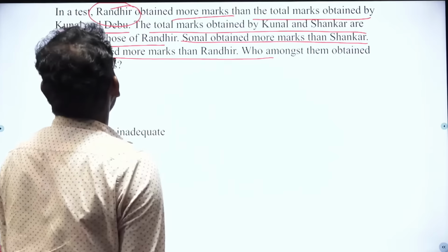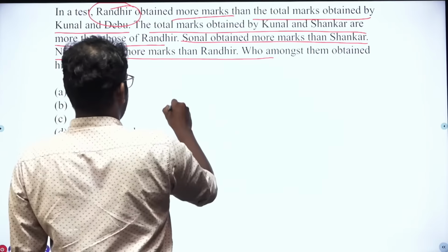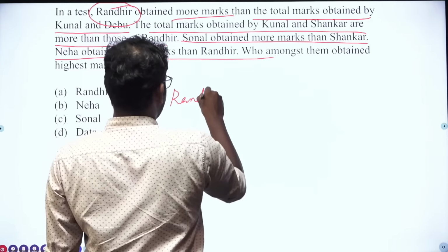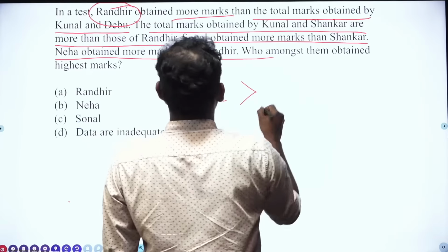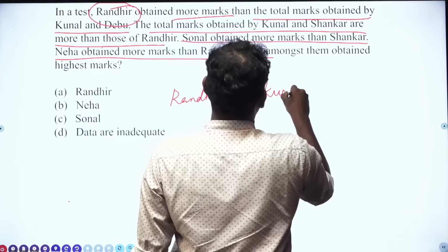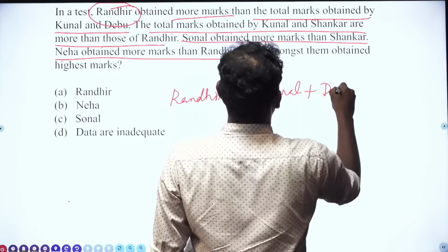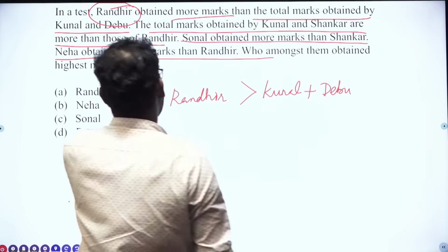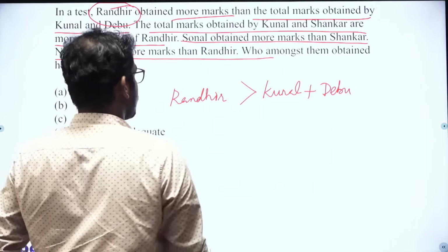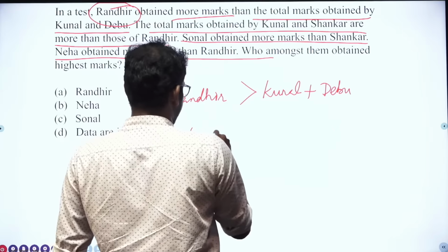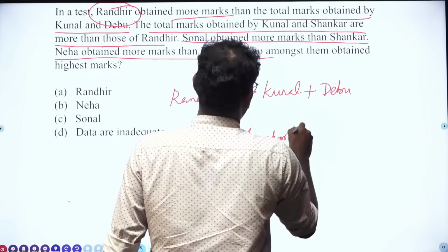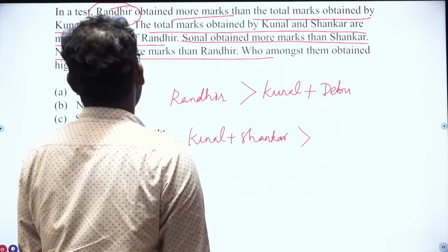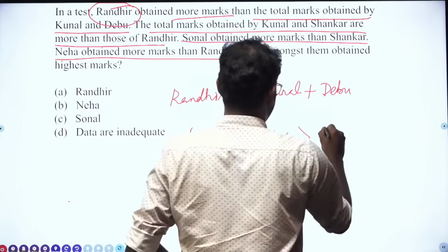Okay. Rendhir obtained more marks. So the marks of Rendhir is greater than the total marks obtained by Kunal and Debu. Okay. The total marks obtained by Kunal and Shankar is greater than those of Rendhir.